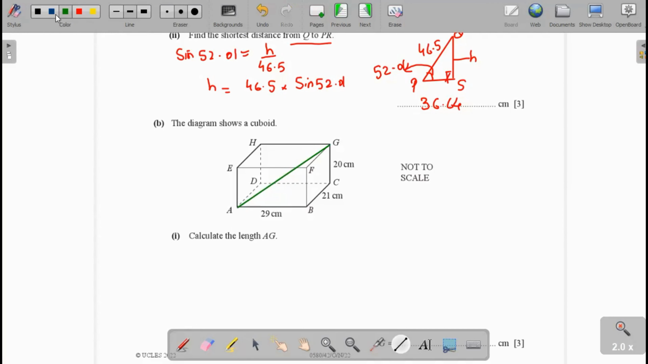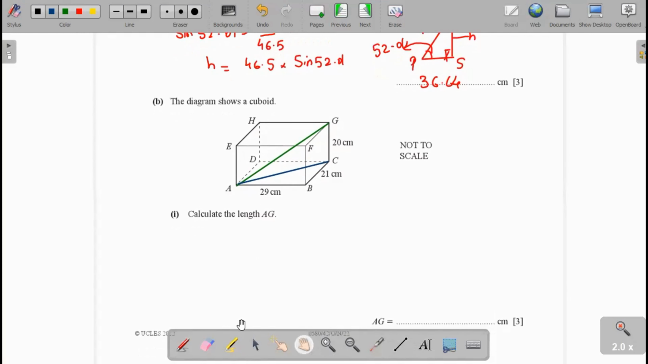Firstly, we have to find the length AC, the base length AC. When we calculate AC, we can find AG easily. You see here, AG square will be equal to AC square plus CG square. AC square we have to find, and CG square is 20 square.